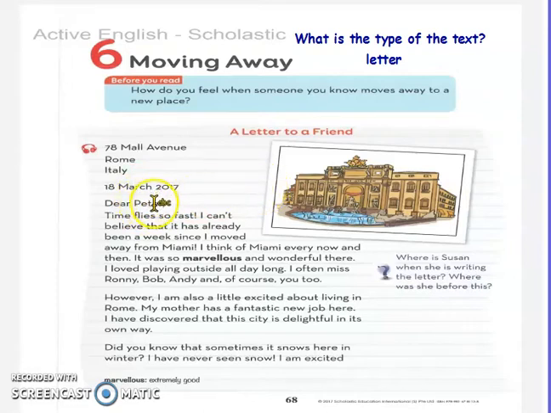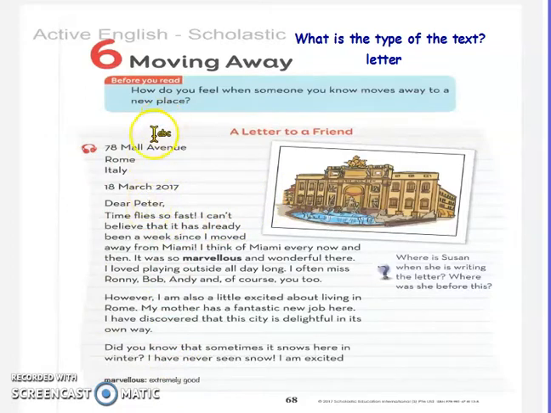In this letter she is talking about moving away from one place to another place.